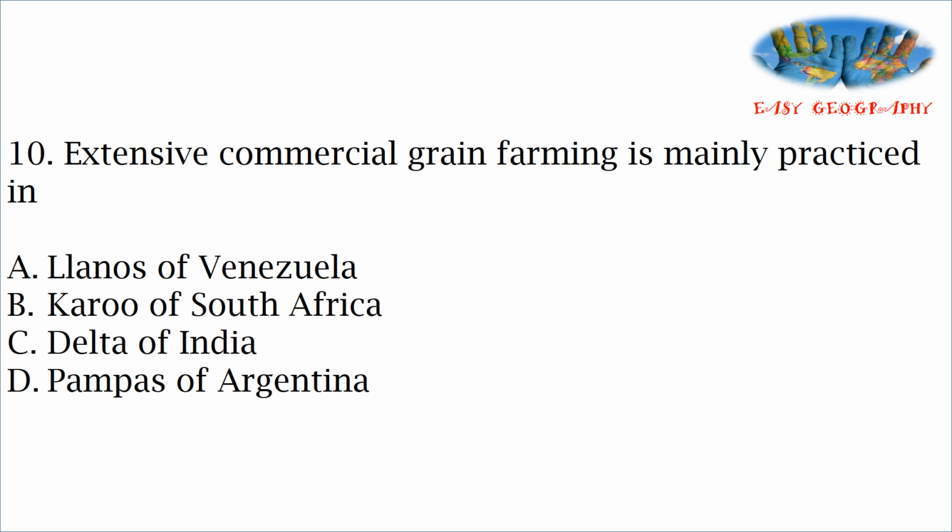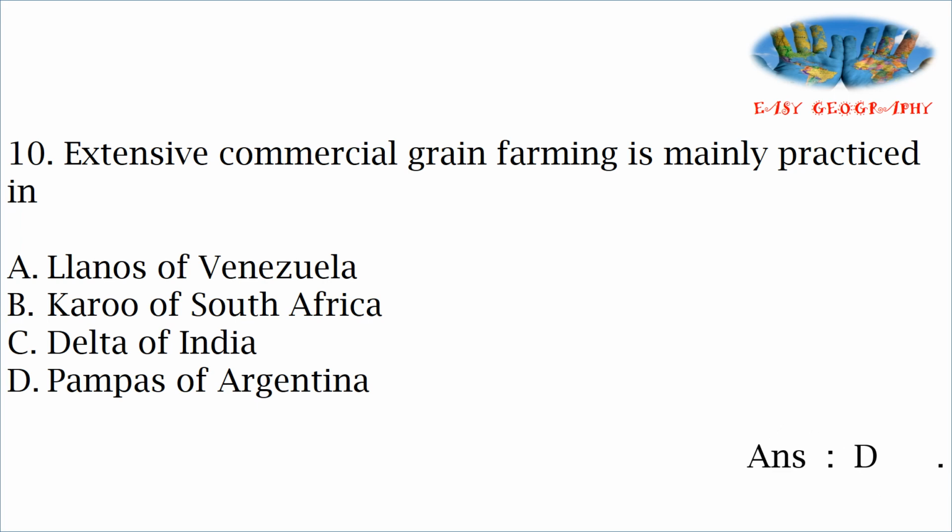Extensive commercial grain farming is mainly practiced in which option: Llanos of Venezuela, Karoo of South Africa, Delta of India, Pampas of Argentina. Extensive means a large area is used for cultivation and commercial means the product is for the market. The answer is D, Pampas of Argentina.